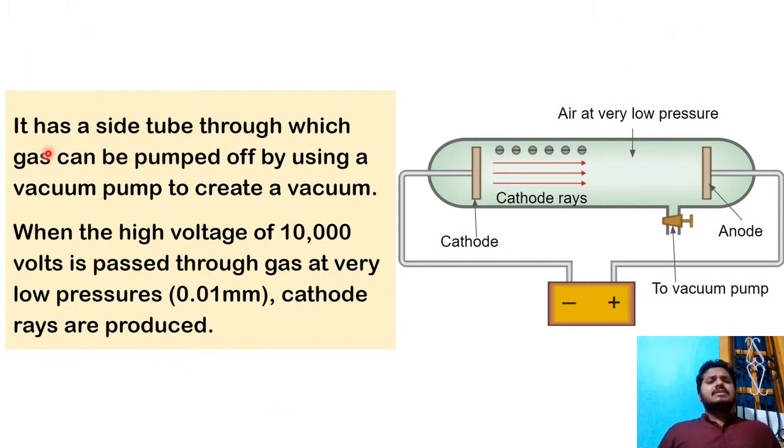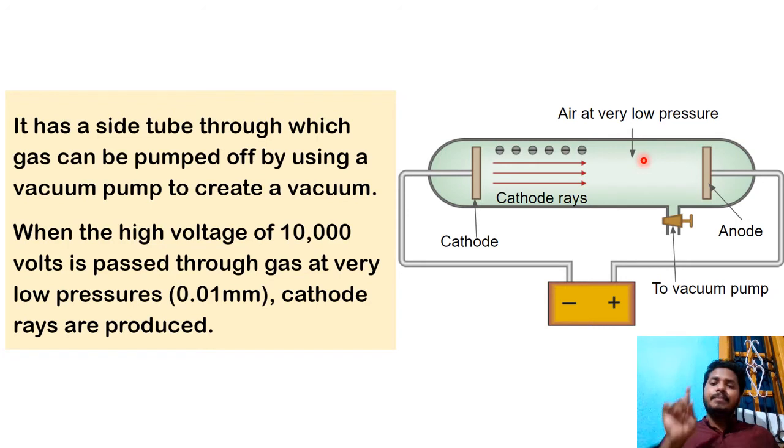So here, what he has done is he has a side tube through which the gas can be pumped off using a vacuum pump. Usually the tube will be filled with gas. Whenever I take a glass tube, there will be gas. Only thing, he has decreased the pressure by using a vacuum pump. By the use of the vacuum pump, he has removed some gases, so that low pressure is maintained over here.